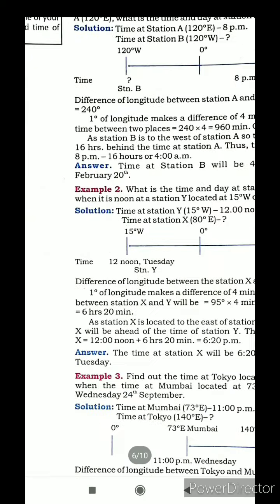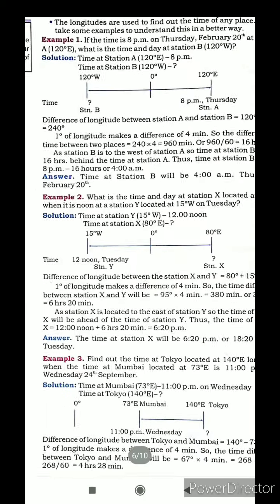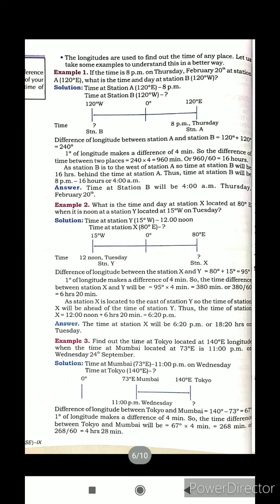Thus the time of station X is 12 noon plus 6 hours 20 minutes, which gives 6:20 PM, post meridian. Next, the answer: the time at station X will be 6:20 PM, or 18:20 hours, on Thursday.